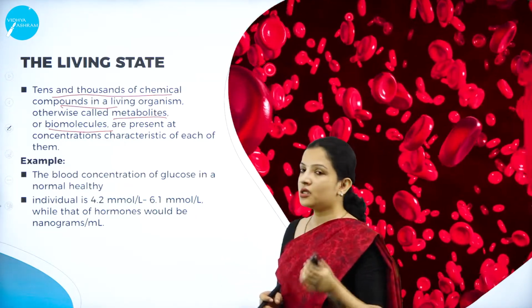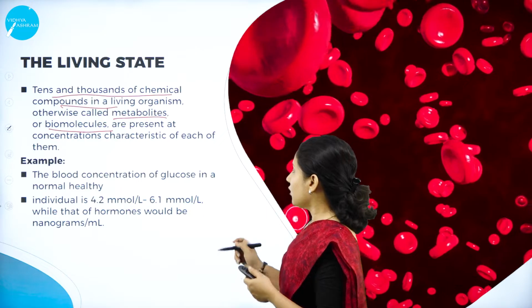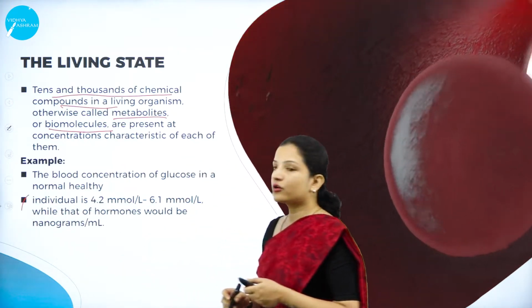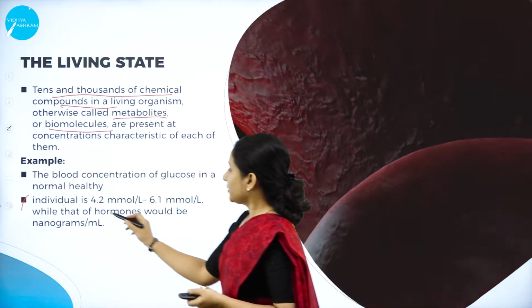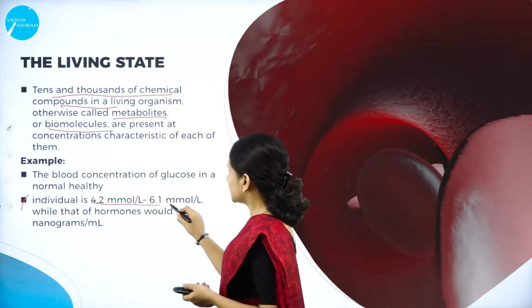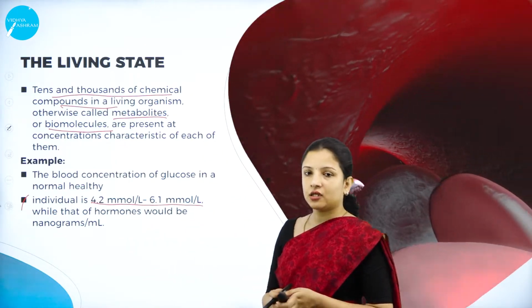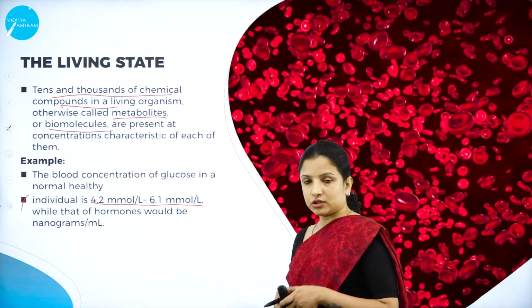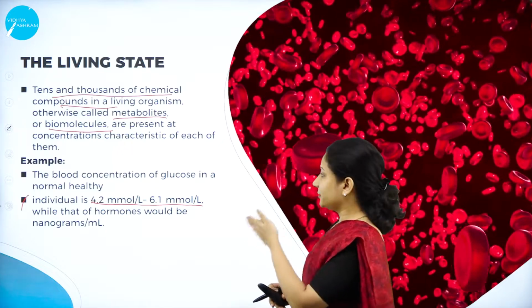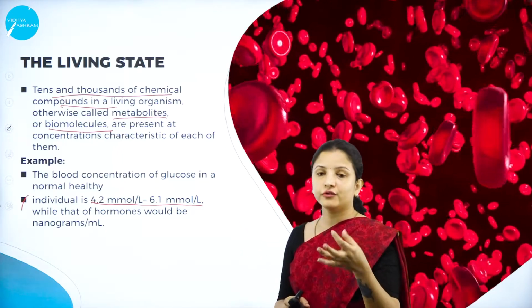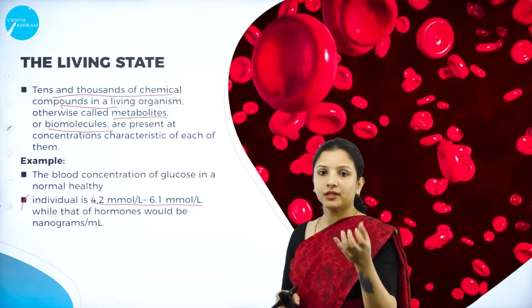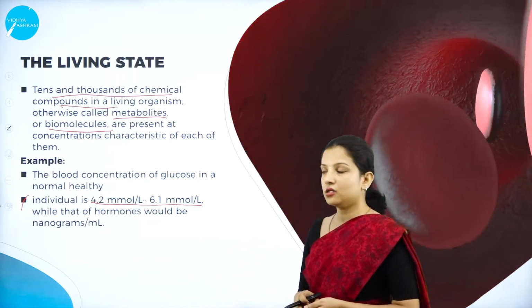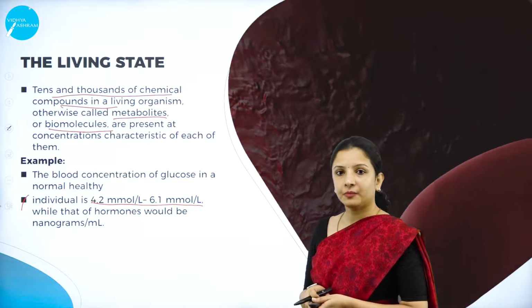Say for example, the blood concentration of glucose in a normal healthy individual is 4.2 millimolar per liter to 6.1 millimolar per liter. So glucose is also a biomolecule. When we take the example of a normal healthy individual, the concentration of glucose in the blood is about 4.2 millimolar per liter to 6.1 millimolar per liter.